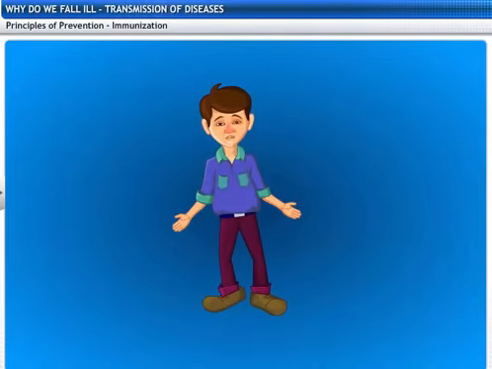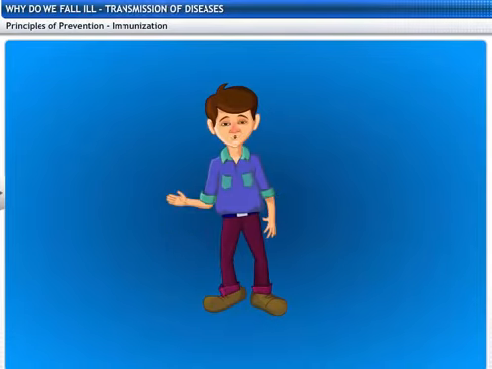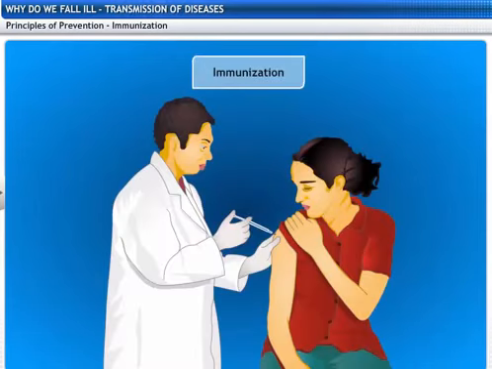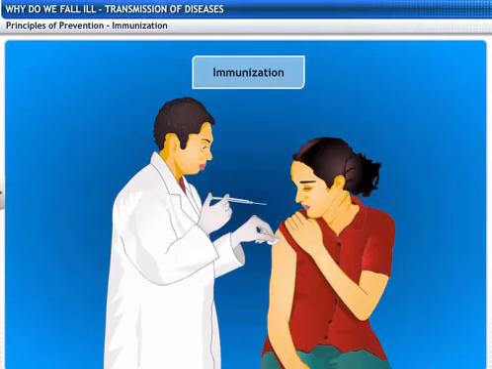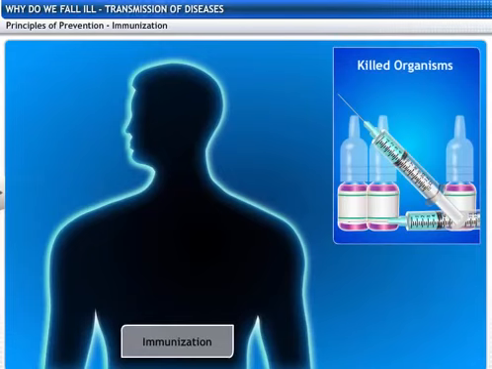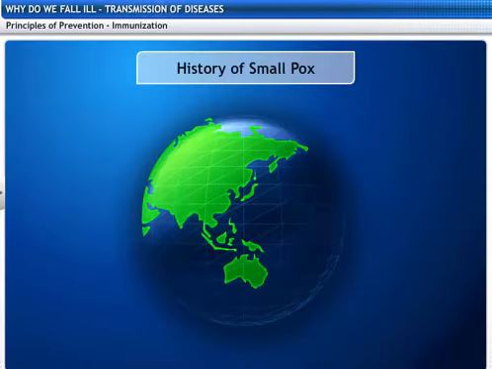Can we overcome diseases like chickenpox prior to its entry into the body? There is the immunization process that prevents the growth of microbes and protects us. This is the third basic principle of prevention of infectious diseases. Immunization is the protection of individuals from communicable diseases by administration of a suspension of killed microorganisms. Let's see how the immunization came into existence.